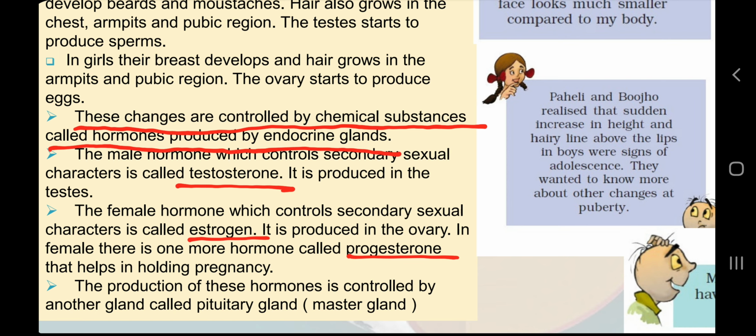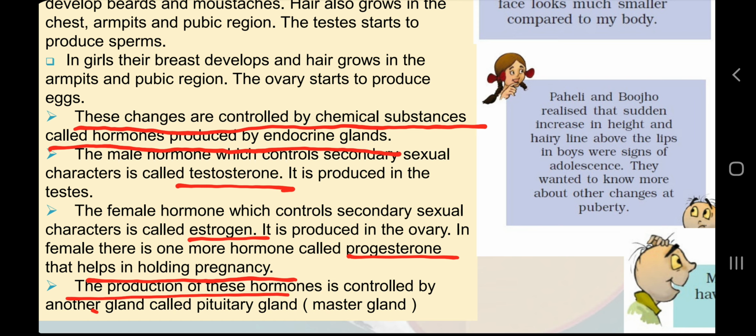The female hormone which controls secondary sexual characters is called estrogen. It is produced in the ovary. In females, there is one more hormone, called progesterone, that helps in the holding of pregnancy. So estrogen is responsible for secondary sexual characters, and progesterone comes later when reproduction is required.